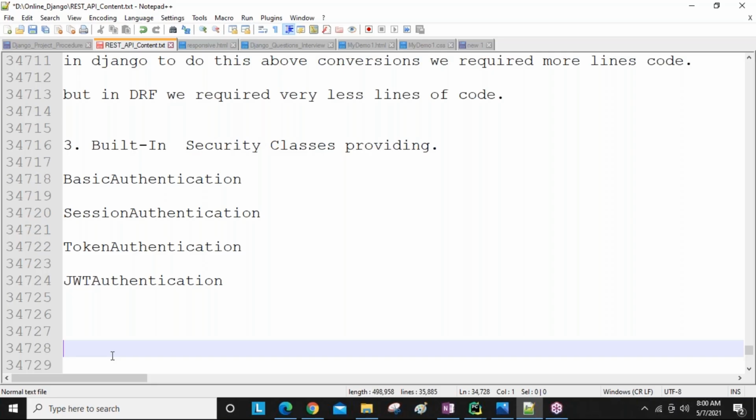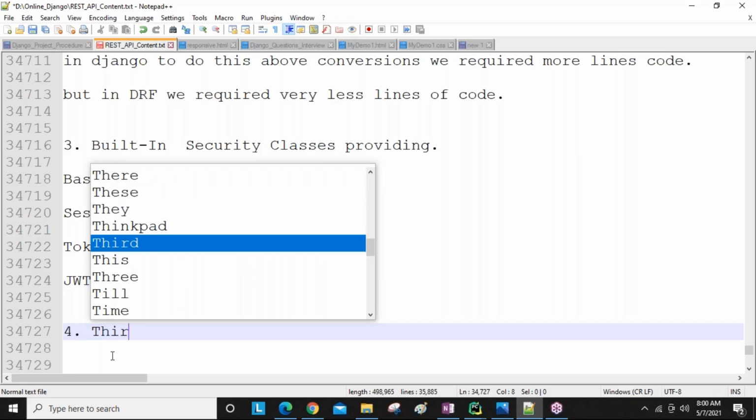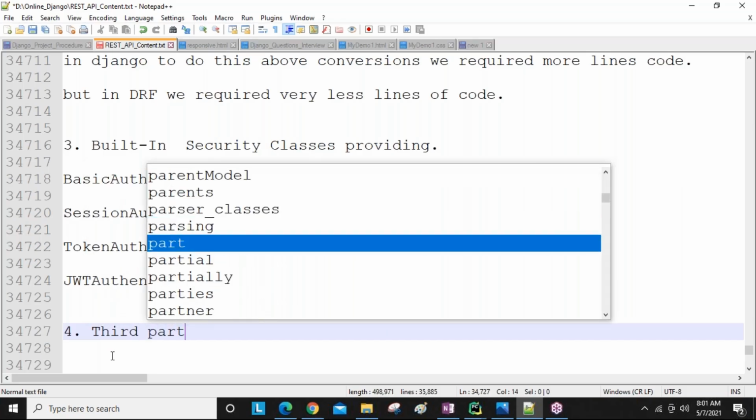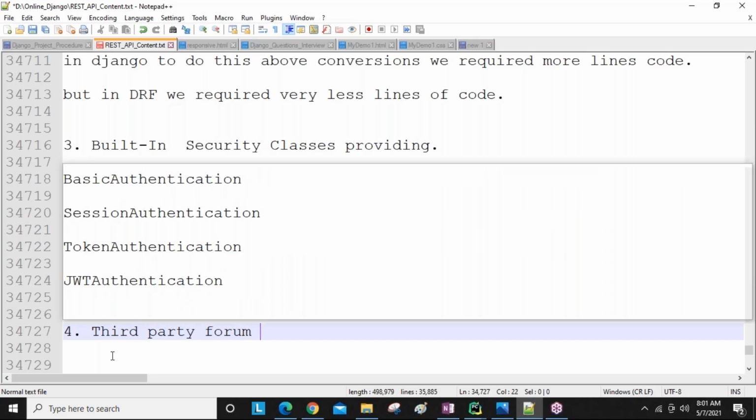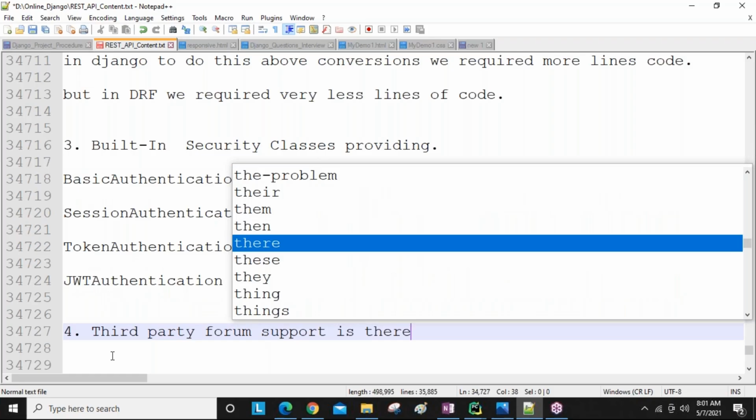Then we check on the internet, guys. For our REST framework also, a lot of people are providing support and solutions. If you are getting a problem like that, then do like this. A lot of solutions we get. Okay, so this is also one of the benefits. Third party forum support is there for getting solutions.